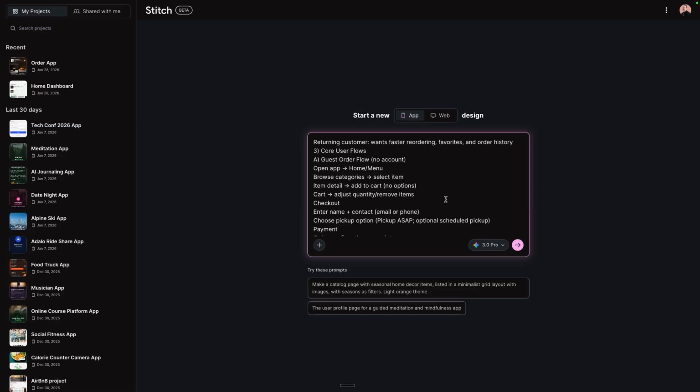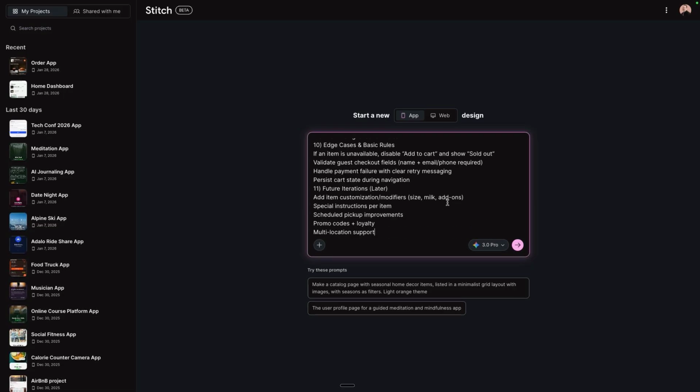Like in my experience, I know we want to watch out for the context window and giving too much context to where the AI gets bloated and confused and starts hallucinating. However, I truly believe as long as you're not uploading 80-page PRDs here, that more context is better than not enough context. So with that said, I'm going to go ahead and enter this and send it to Google Stitch.